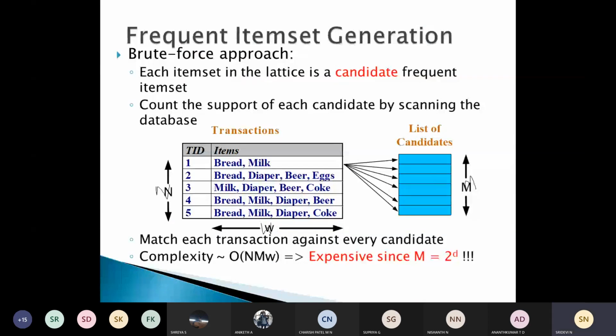So we are moving on to 6.2, the frequent item set generation.